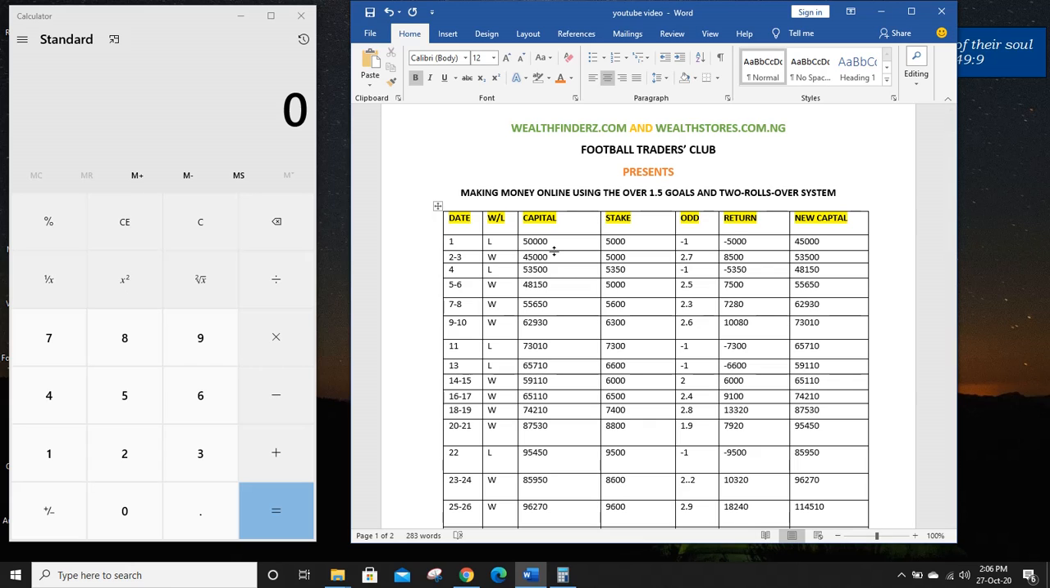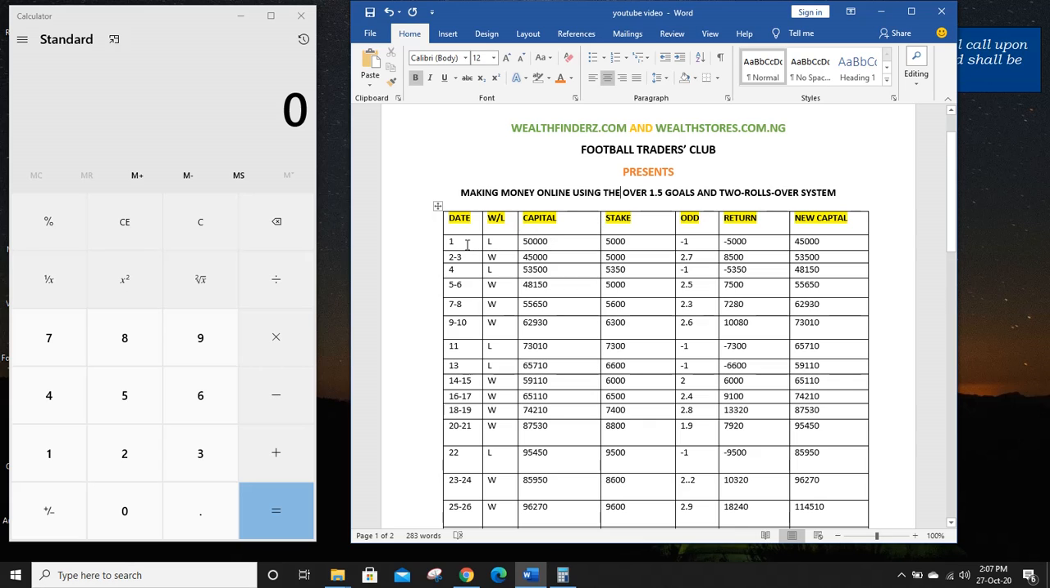The reason why I'm saying this more than twice is that when trading on football, you must ensure you play according to instructions and guidelines, because if you don't, you may end up losing your money and your investment. So my greatest advice for you as a football trader is to play according to instruction.